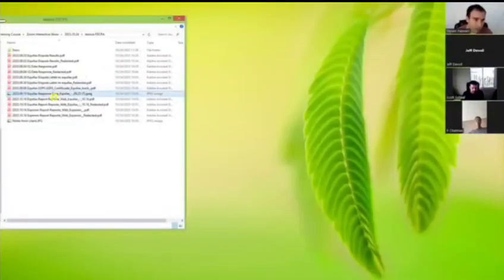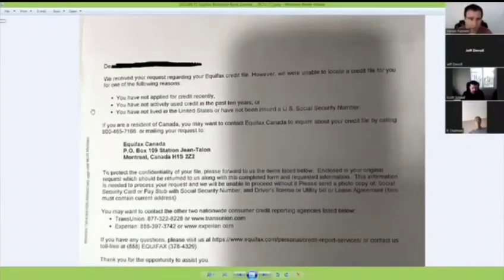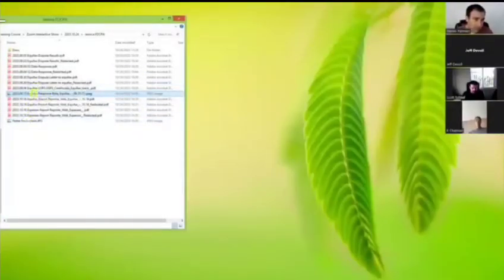9-15, Equifax response. Now, this is interesting. I saw a bunch of these during COVID. Equifax is saying, we're unable to locate your credit file. But then notice they say Equifax Canada. I've seen this letter before. When they receive this person's letter, they're trying to find a Canadian credit file. So they're saying this guy doesn't have a credit file, but then they're talking about Equifax Canada. That's an issue, isn't it, guys? So that's kind of September-ish.